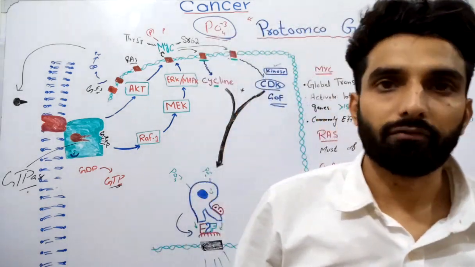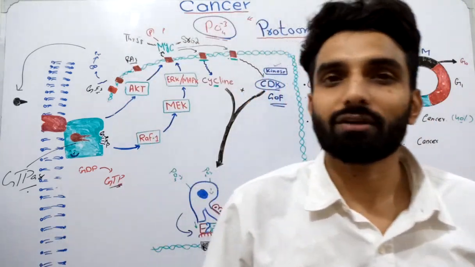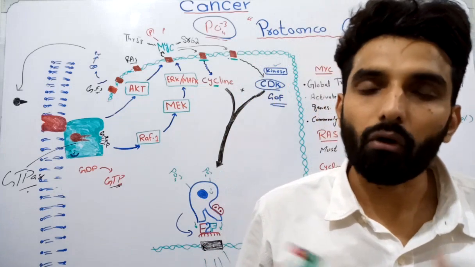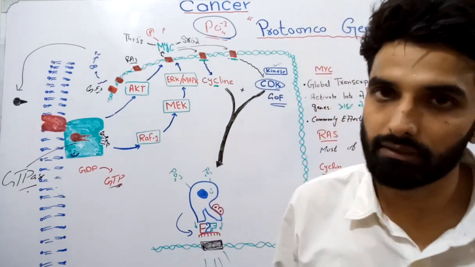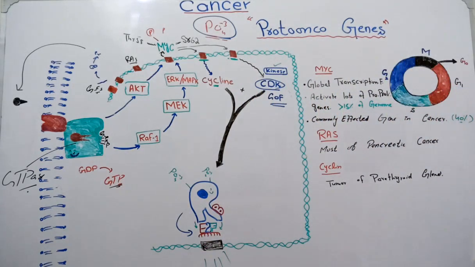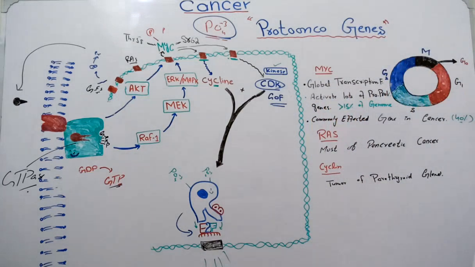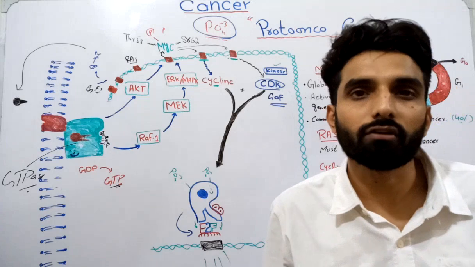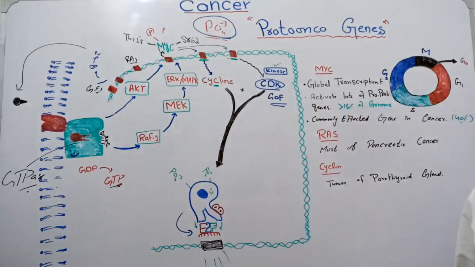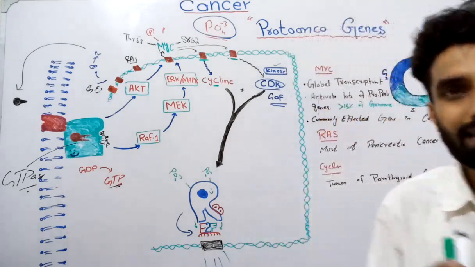My name is Rizwan Hafeez, and in the previous video we were talking about the hallmarks of cancer. We have also talked about the genetic aspects of all the hallmarks of cancer as well. In this video I will be talking about proto-oncogenes and oncogenes. More specifically, I'll be talking about the proto-oncogenes. You know that the mutated form of proto-oncogenes are basically called oncogenes. So I will talk about the proto-oncogenes, and I will try to elaborate this concept with examples.